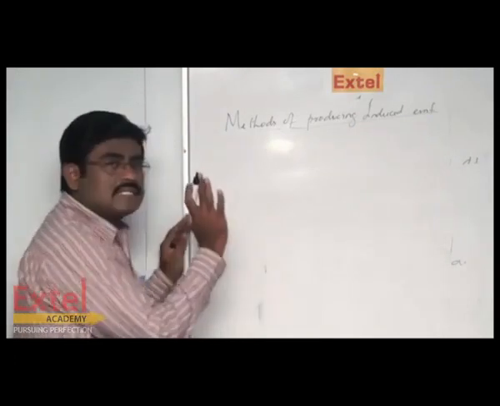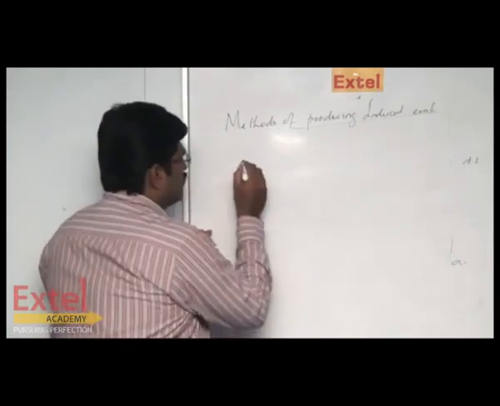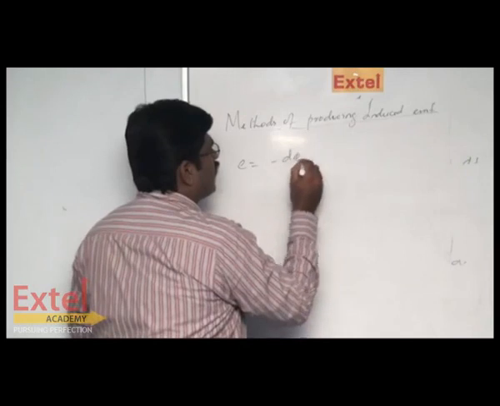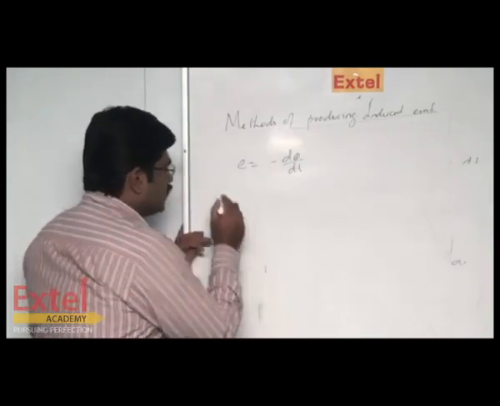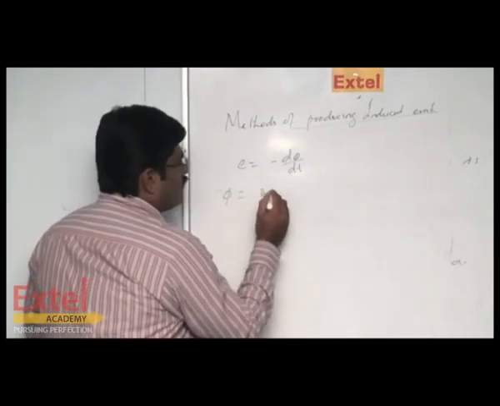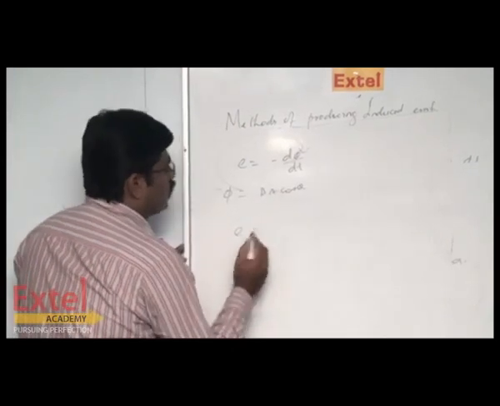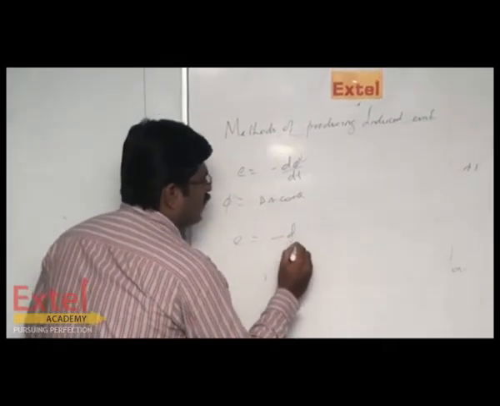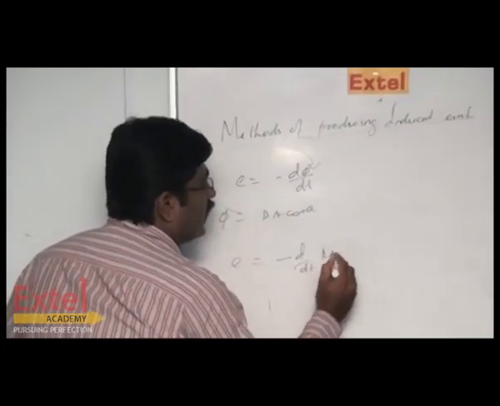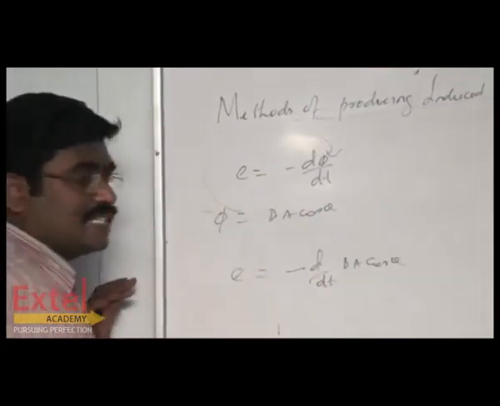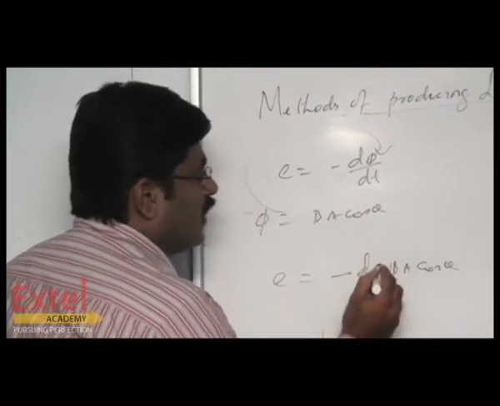So what is the second law of Faraday's? E is equal to minus d phi by dt, and phi is equal to BA cos theta. By substituting phi, E is equal to minus d by dt of BA cos theta. If the coil has N number of turns, you can say NBA cos theta.